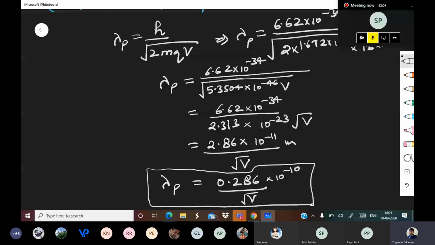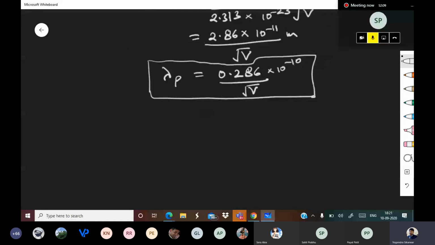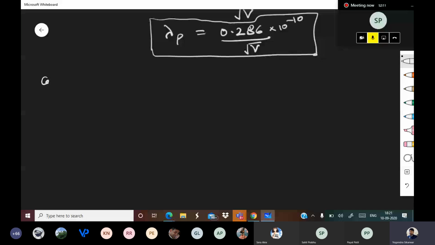Okay, so this is lambda of proton. Now next, case 3, deuteron. What is deuteron? Deuteron is basically an isotope, you can consider. When you remove electron from hydrogen, it becomes proton. When you remove electron from deuterium, we get deuteron.